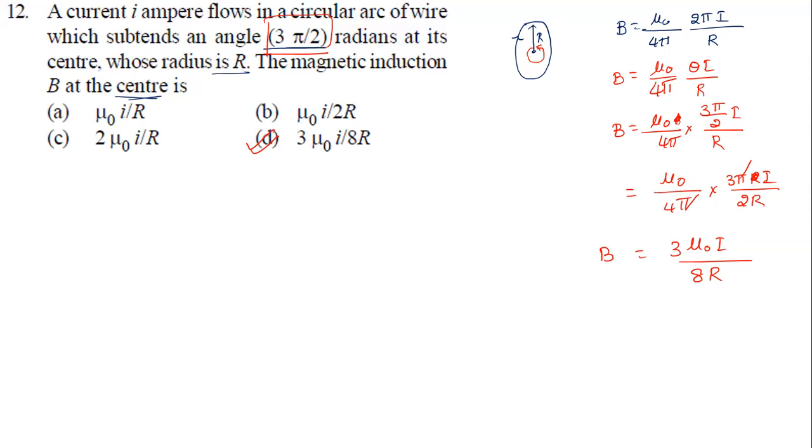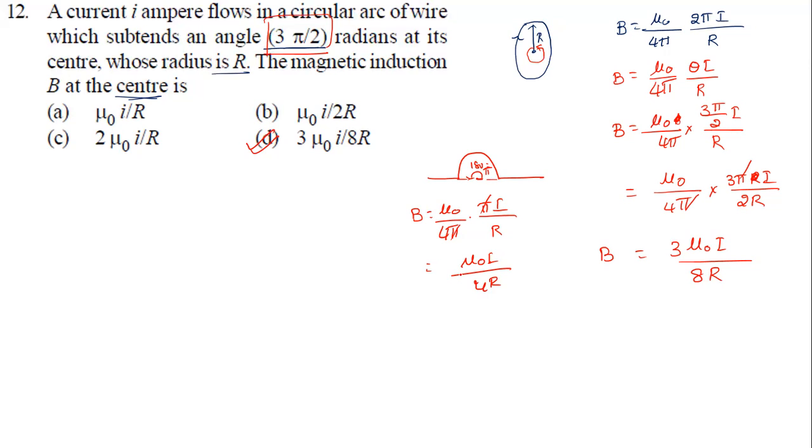Sir, what if they give some other angle? Let's say it is made exactly like this. Now this is the center. Then what does the angle become, sir? It is 180 degrees, which means it is pi. In that case, B equal to mu naught by 4 pi, in the place of theta, pi I by R. Pi is going to cancel, so mu naught I by 4R.